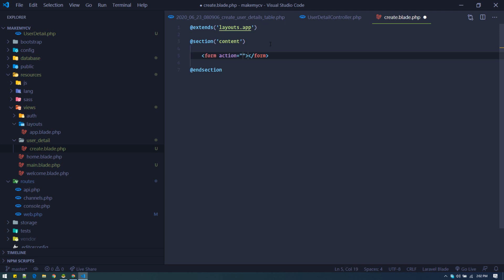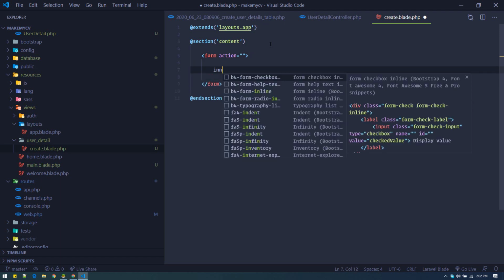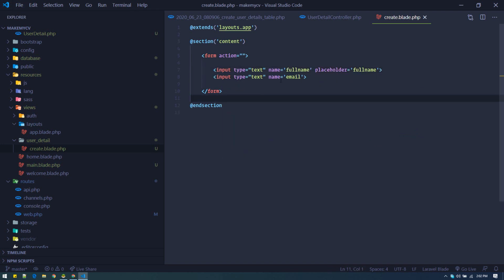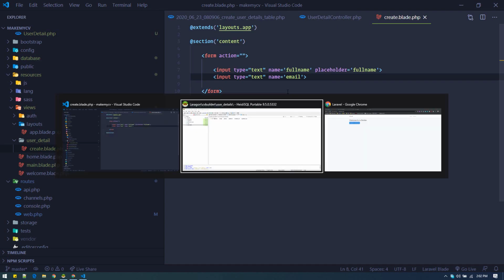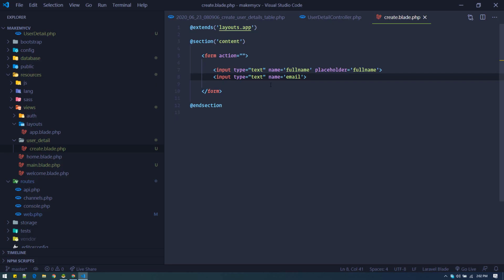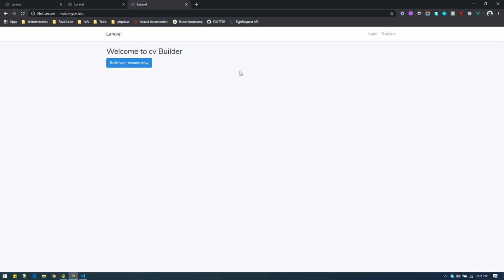So, form action, and inside this form we'll have some fields, like input field, text. Okay, so this is the form. We'll make the form look nicer later on. Right now we have created the form, but we have no way to access it to see it in the browser.